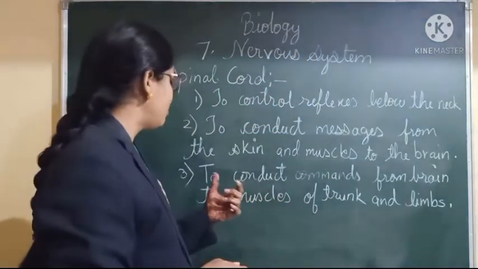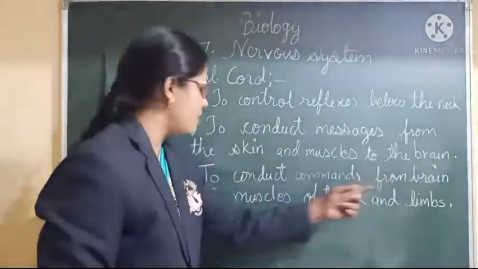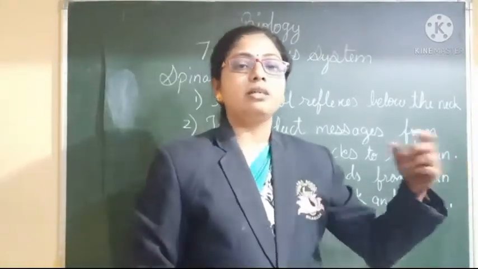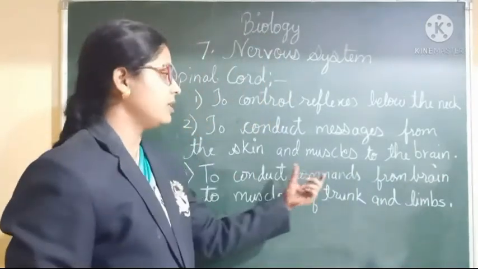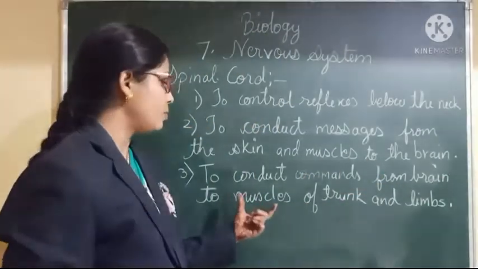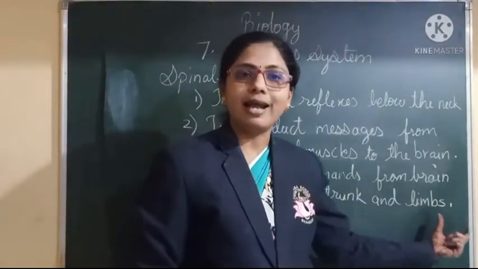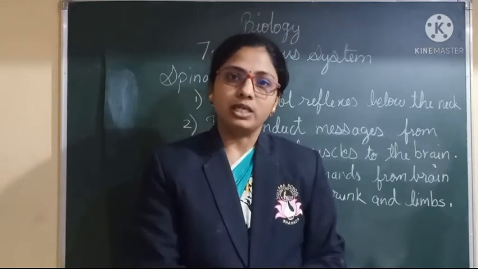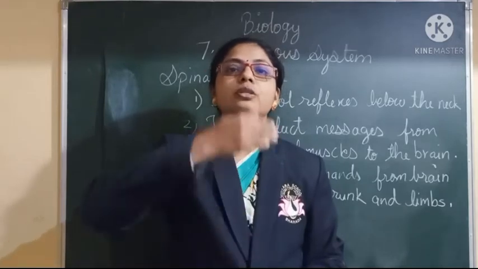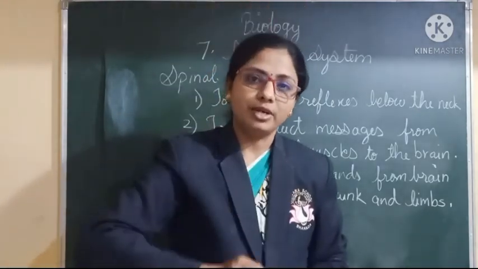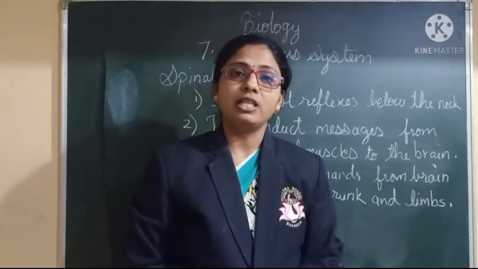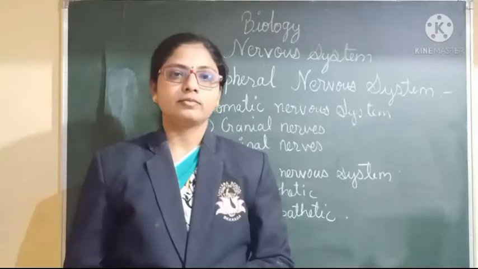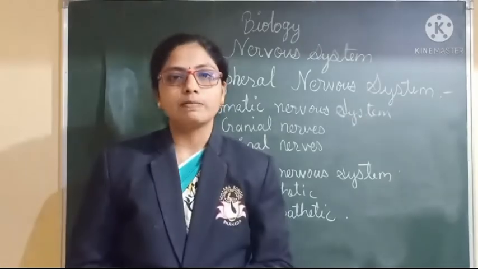Now the third point, to conduct commands from the brain to the muscles of the trunk and limbs. Whatever command is given from the brain is provided to the muscles of the trunk and limbs. Then only is there movement in the body. It conducts the message from the body to the brain, and again from the brain to the body. With the help of that, the body can move and its functions are easily done. So till here we have studied the spinal cord.